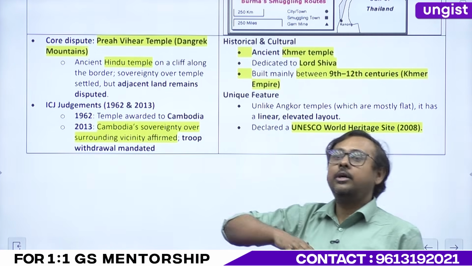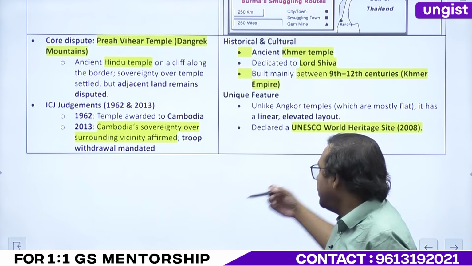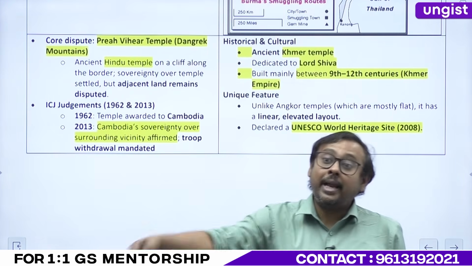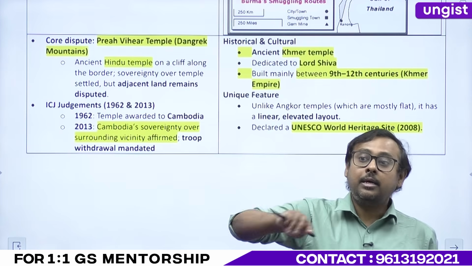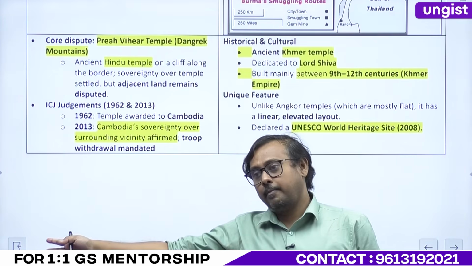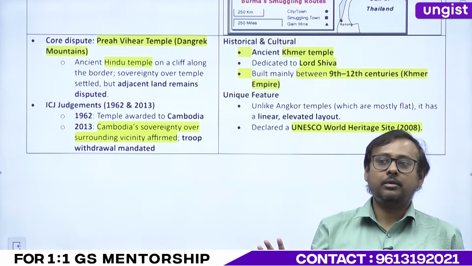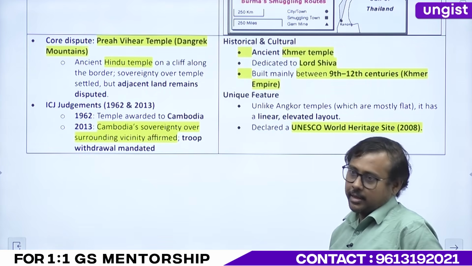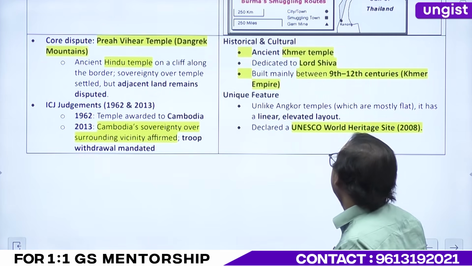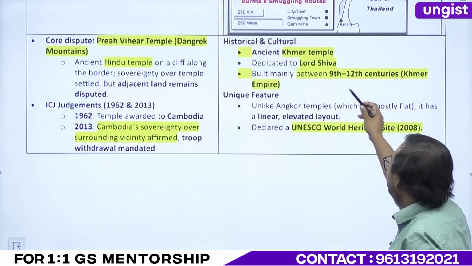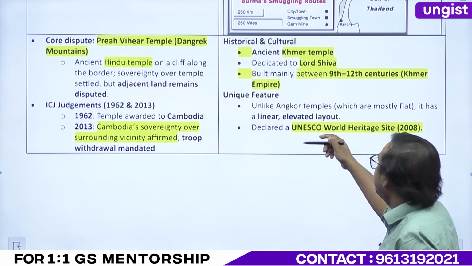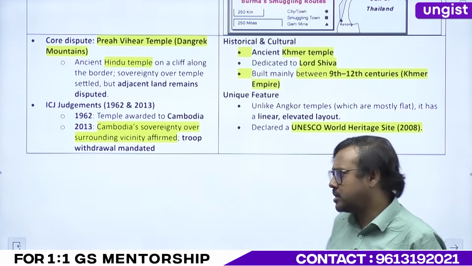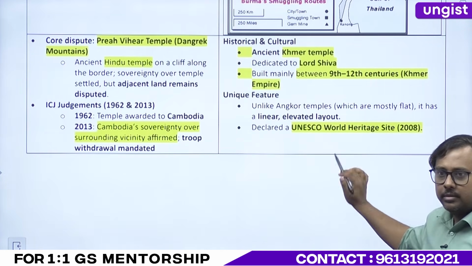This was the genesis of a huge fight, because when UNESCO declared the World Heritage Site, they declared the entire complex. The temple was given to Cambodia. The complex was not given to Cambodia. That was the reason why this fighting happened, right? And it's still continuing, right? So remember this, it was built around the 9th to 12th centuries, Khmer Empire. It was built around the 11th century, but its foundation had started from the 9th century. You will not forget here, right?